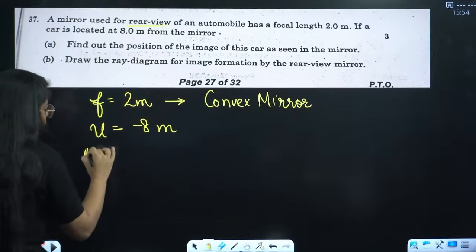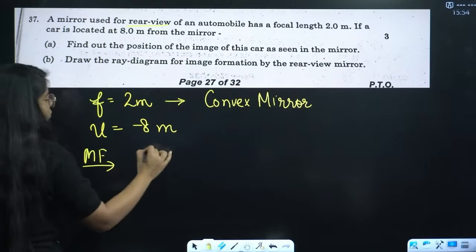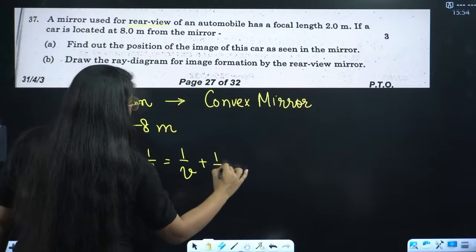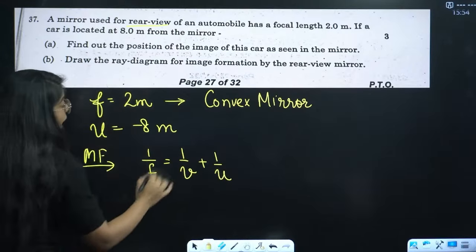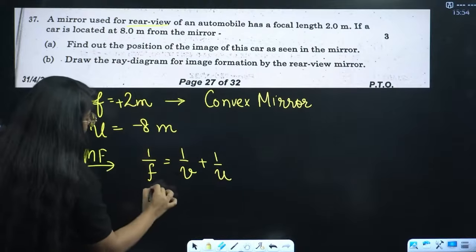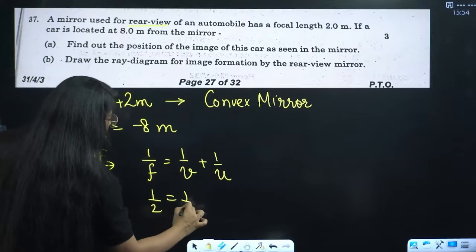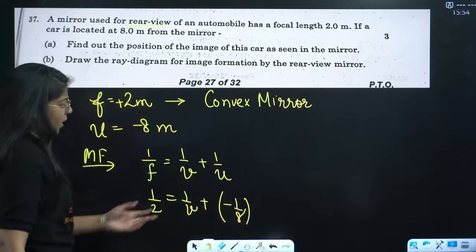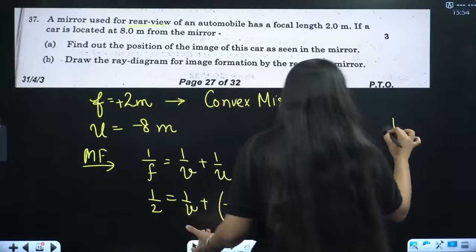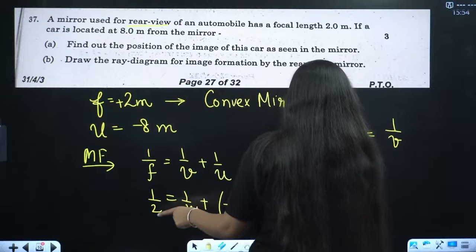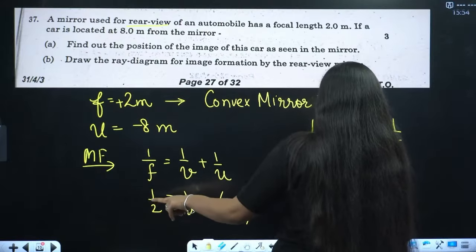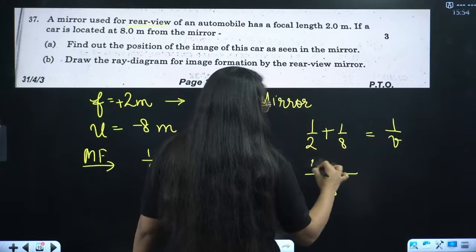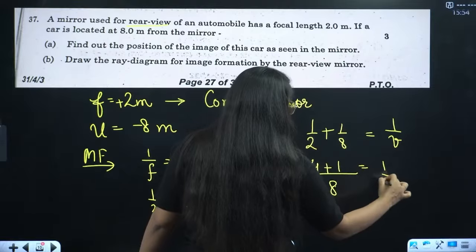So you just use the mirror formula, that is 1 by f equals 1 by v plus 1 by u, right? Now a convex mirror has positive focal length. 1 by 2 equals 1 by v plus minus 1 by 8. Now you just have to take the LCM. 1 by v will be 1 by 2, this is minus, it goes there, it becomes plus, and the LCM will be 8. 2 4s are 8 plus 1 equals 1 by v.